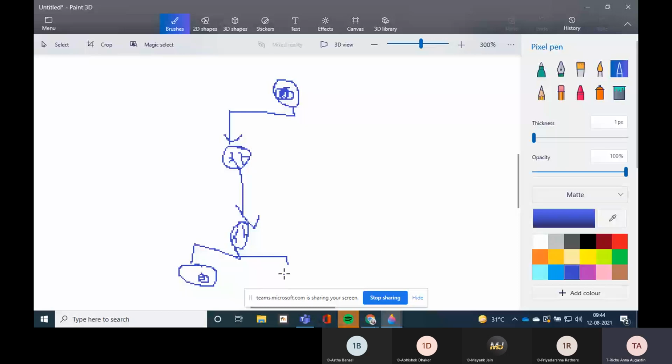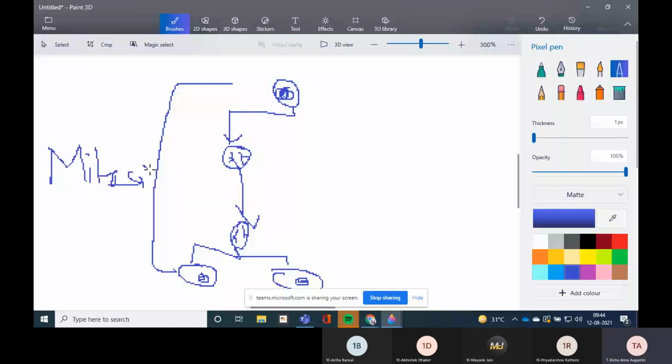This is the nucleus inside. So this process is known as mitosis. Mitosis, or the mitotic phase, M phase.